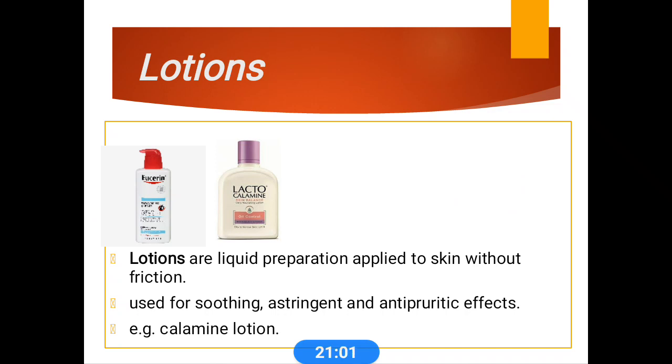Lotions are liquid preparations usually applied to the skin without friction. They are used for soothing, astringent, and antipyretic actions. There are many actions, and lotions are also available as cosmetic products. Calamine lotion is mainly used for mild allergic conditions.